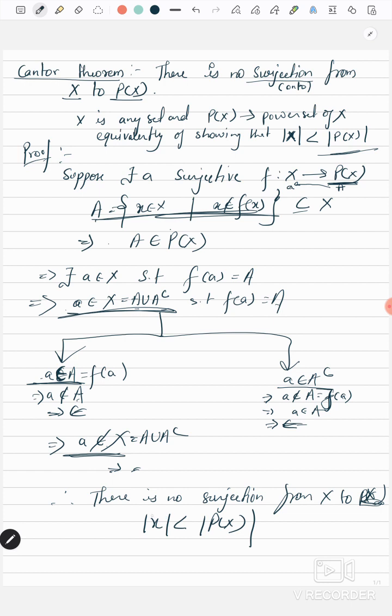Because if the cardinality of X were greater than or equal to the cardinality of P(X), there would definitely exist a surjection. It is possible for these cases. Okay, thank you so much.